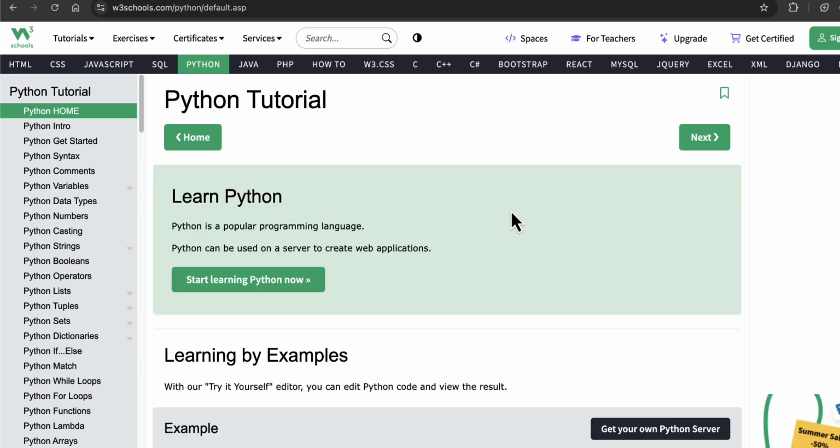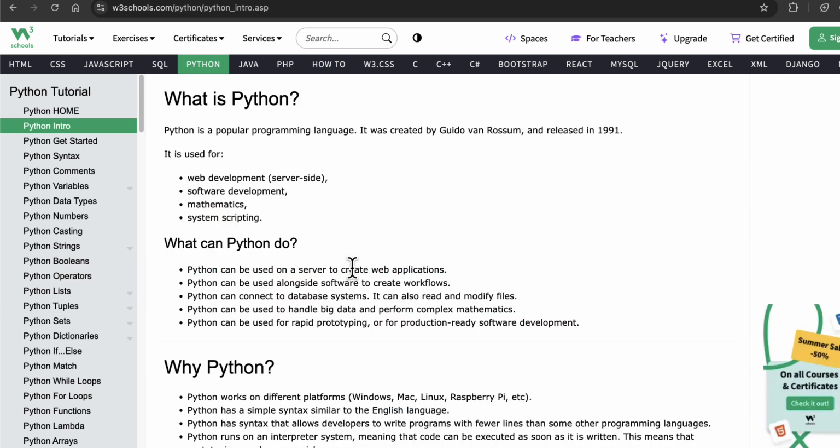We will be using W3Schools, and I will try to cover the entire course as much as I can using Python. Okay, so what exactly is Python? Python is a popular programming language. It was created by Guido van Rossum in 1991. It is used for web development, server-side programming, software development, mathematics, system scripting, and so on and so forth.